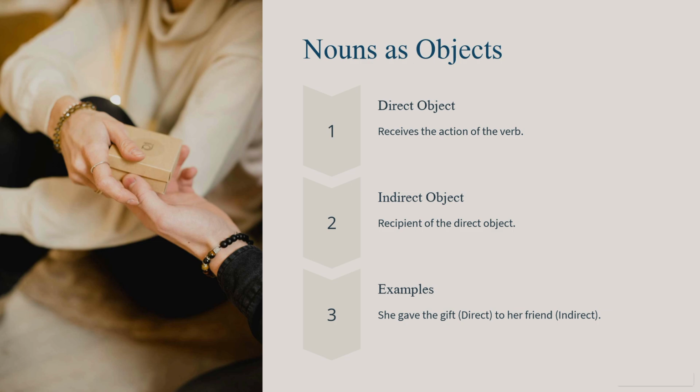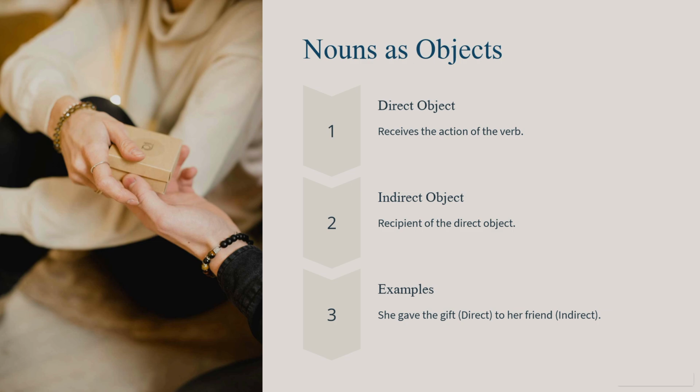Now, there are indirect objects. Indirect objects are the recipients of the direct object. They answer the question to whom or for whom the action is done. So in the sentence, "She gave the gift to her friend," the noun friend is the indirect object because they are the ones receiving the gift. Here's another example. "The teacher helped the students." In this case, students is the direct object because they are receiving the teacher's help.